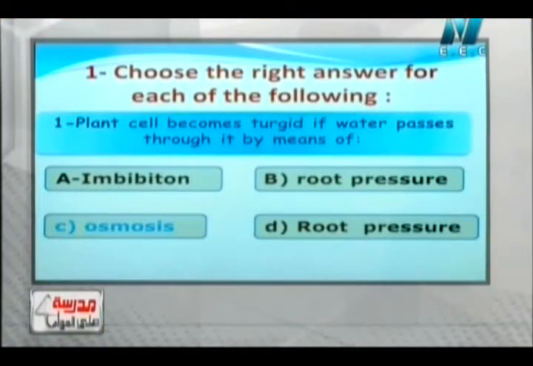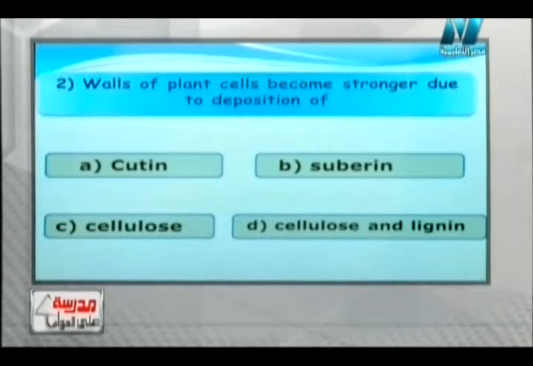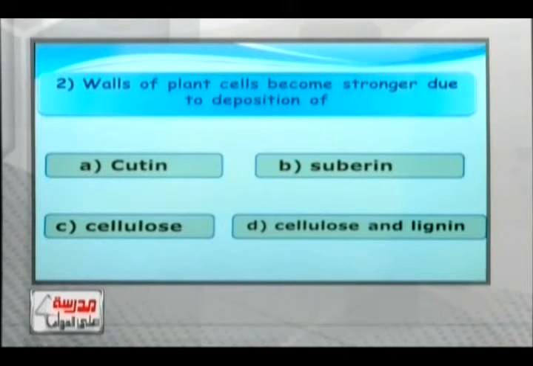Let's see the next question. It also says: choose the correct answer. Walls of the plant cell become stronger due to deposition of dots. We have cutin, suberin, cellulose and lignin. Of course, what is the answer, Mr. Yahya? The right answer is cellulose and lignin.